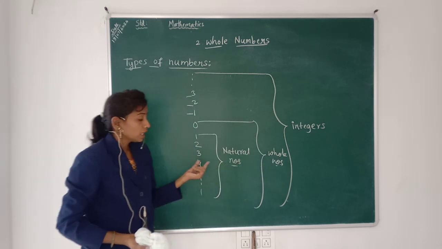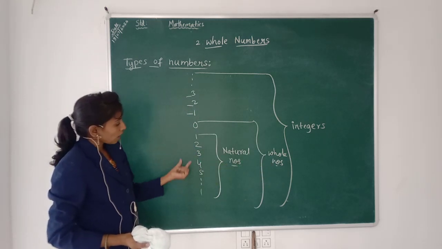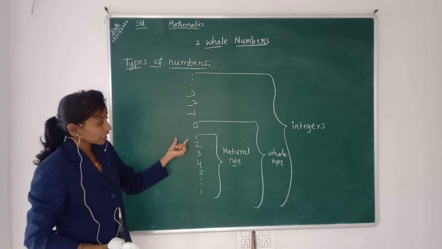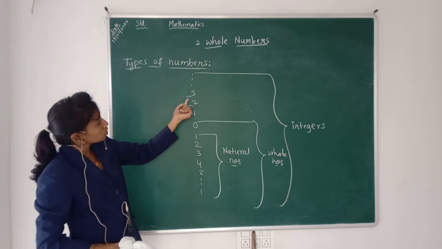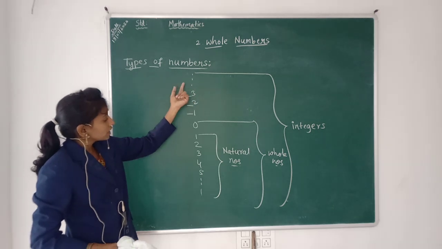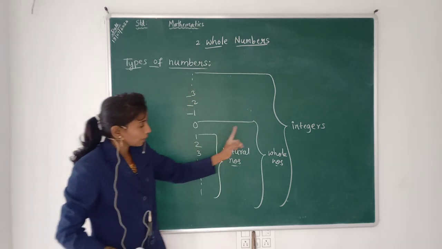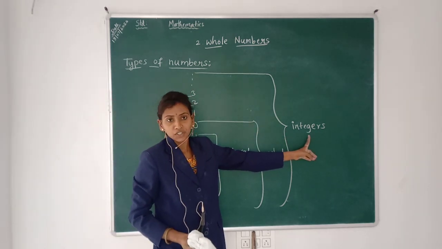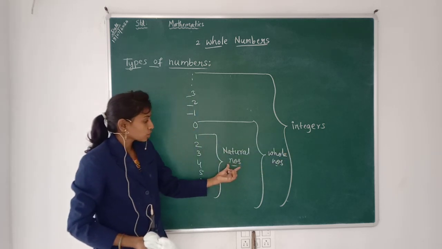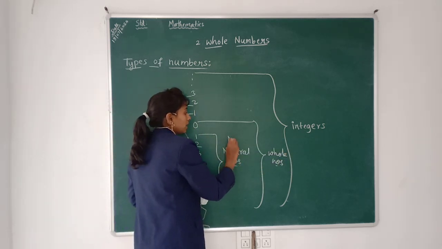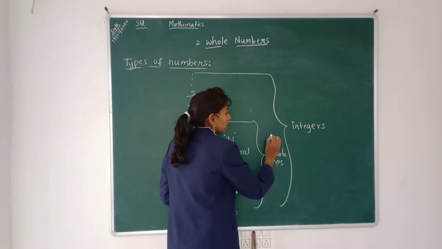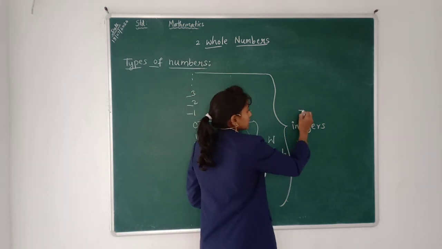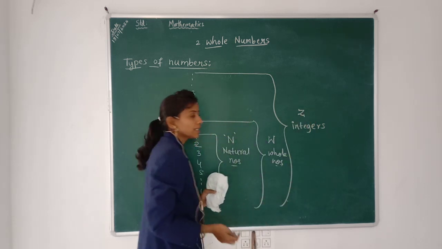Then again we add the negatives, -1, -2, -3 and so on, and this whole set is the set of integers. Natural numbers are indicated by the capital letter N, whole numbers by the capital letter W, and integers by the capital letter Z.